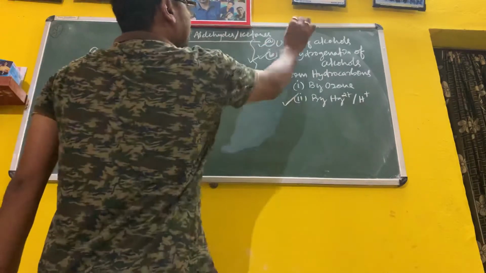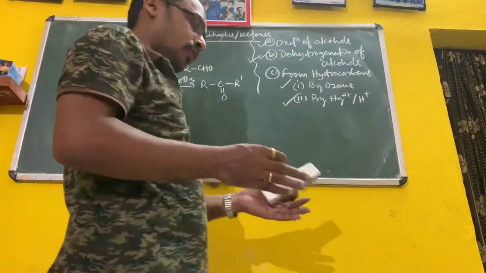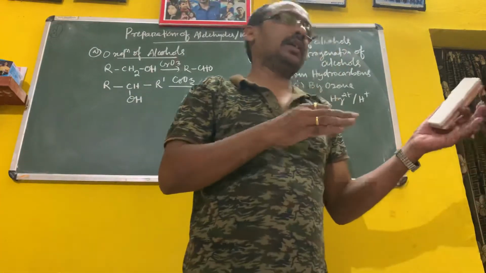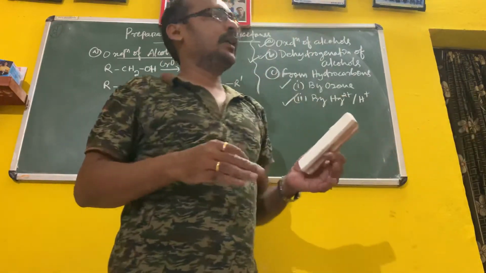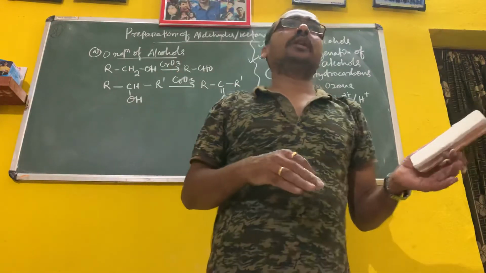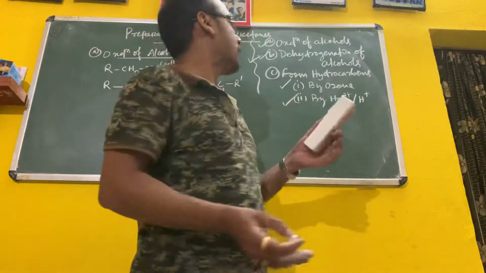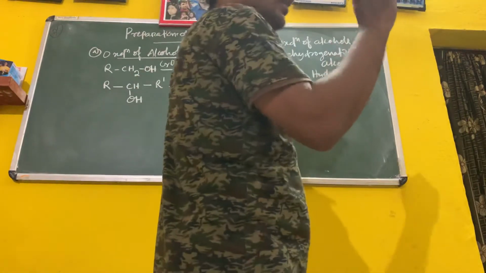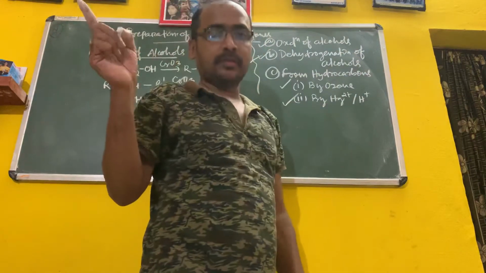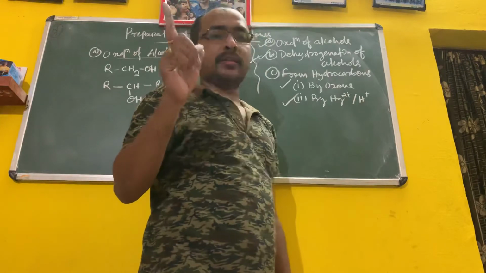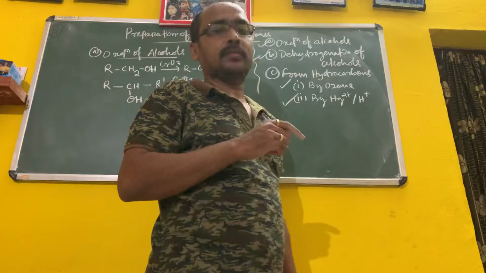Then next is the dehydrogenation of alcohol. Unlike the mild and strong oxidizing agents, PCC and CrO3, here the alcohol is treated with heated copper at 573 Kelvin. A primary alcohol gives the aldehyde, and a secondary alcohol gives the ketone by dehydrogenation. The tertiary alcohol gives the alkene by dehydration. This is most important, because a tertiary alcohol forms the tertiary carbocation, which is more stable, by breaking of the C-O bond.